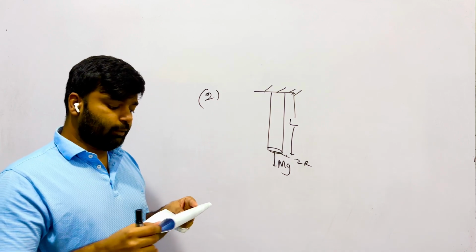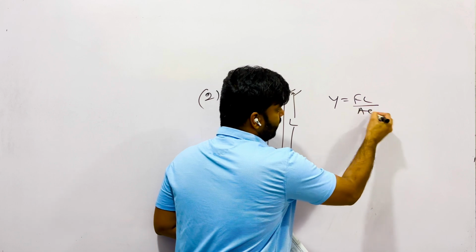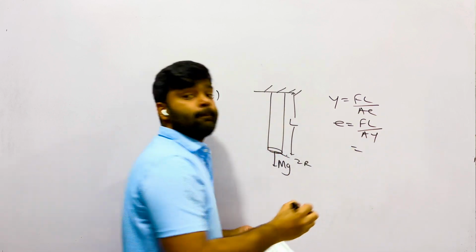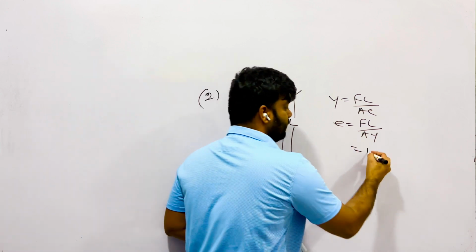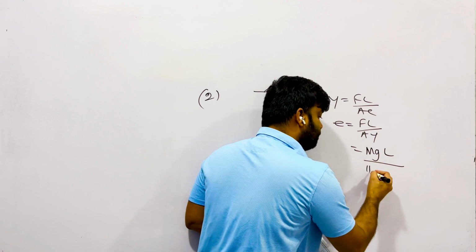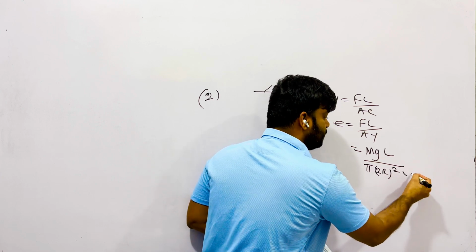Length of this wire at equilibrium means, first we can find the extension. Y is equal to FL over AE. You can get E is equal to FL over AY. What's the force? Force is weight mg. Length is L. Area is pi into 2r whole squared. Radius is 2r, into Young's modulus Y.